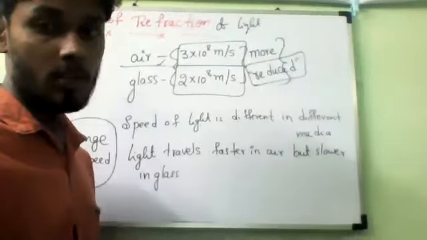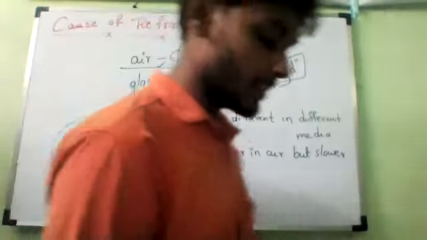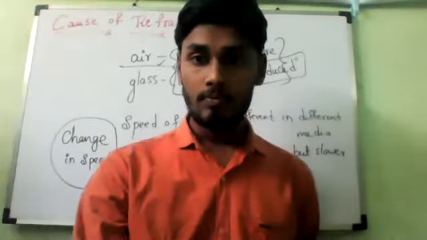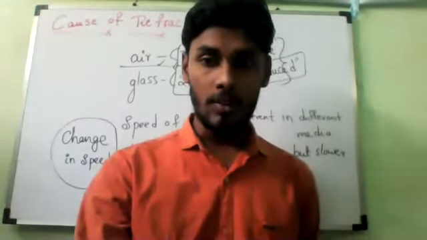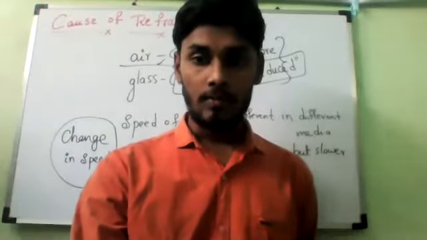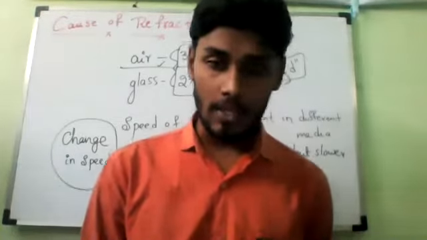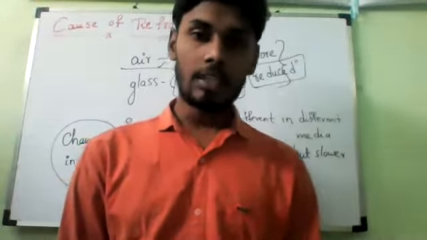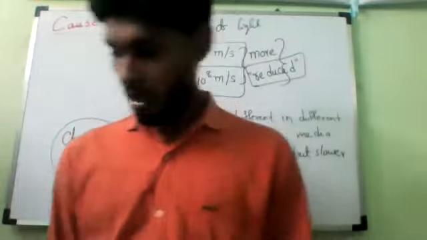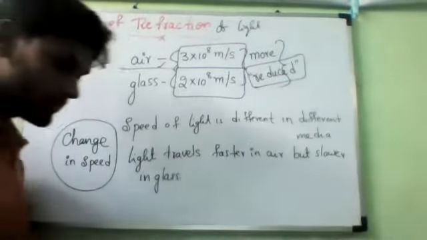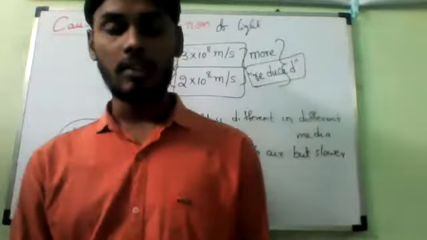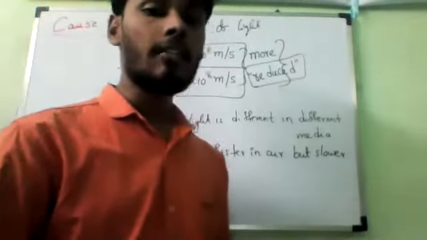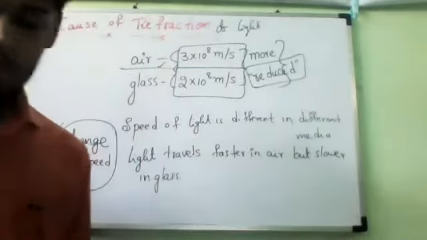Now the last point you should write. Below that you should write the next point. Greater the difference in the speeds of light in the two media, comma, greater will be the amount of refraction.